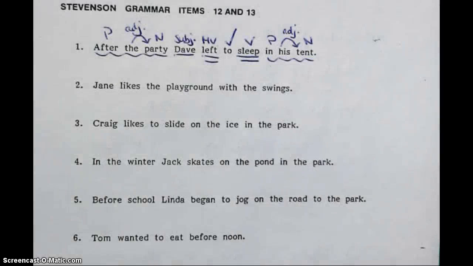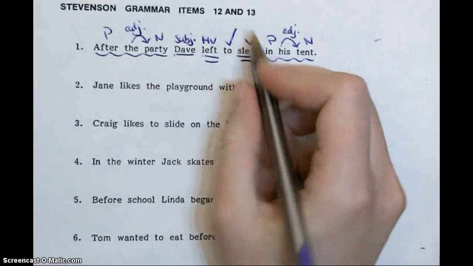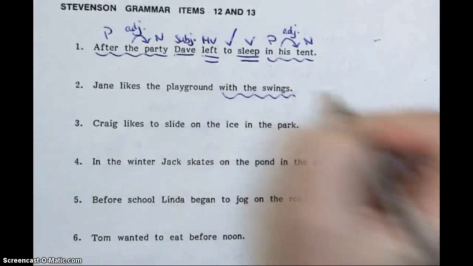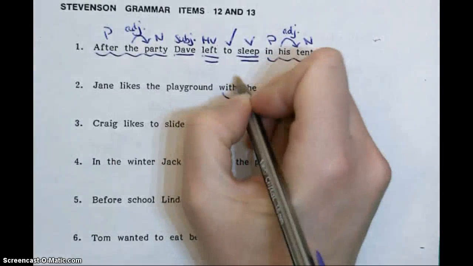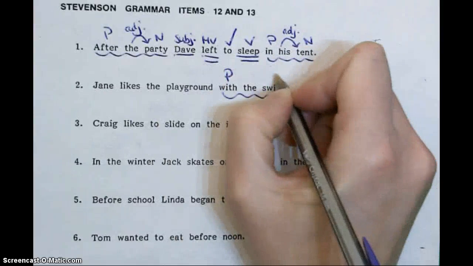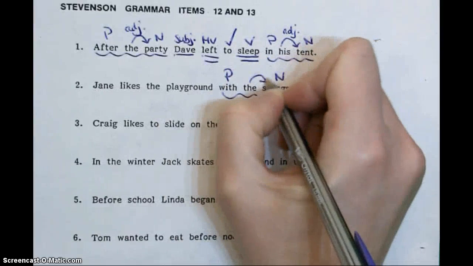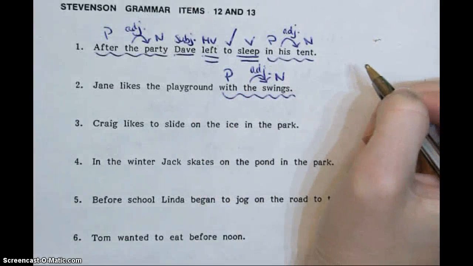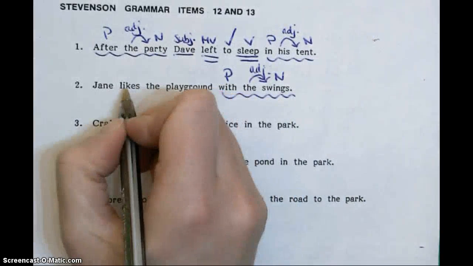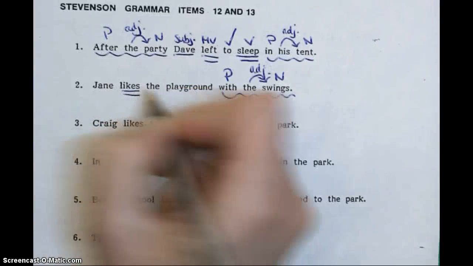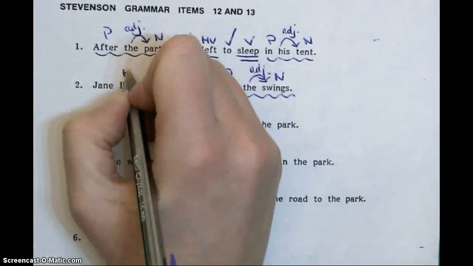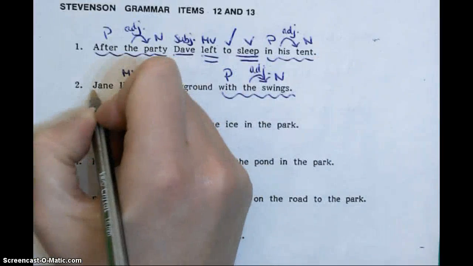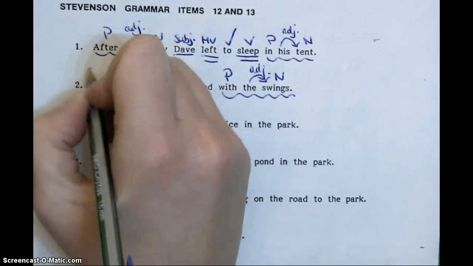Number 2, Jane likes the playground with the swings. So I see my prepositional phrase is with the swings, so we want to squiggle that. With is the preposition, swings is the noun, and the is the adjective that describes swings. Now I want to look for my main verb, and that's likes. So double underline, MV for main verb, and who likes? Jane likes.